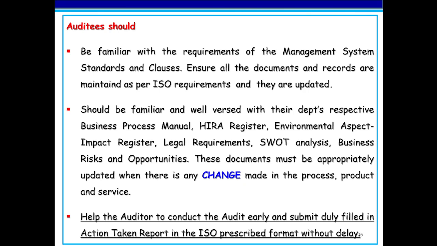They should be familiar and well versed with their department's respective business process manual, HIRA register, environment aspect impact register, legal requirements, SWOT analysis, business risks and opportunities. These documents must be appropriately updated when there is any change made in the process, product and service. Help the auditor to conduct the audit early and submit the duly filled-in action taken report in the ISO prescribed format without delay.